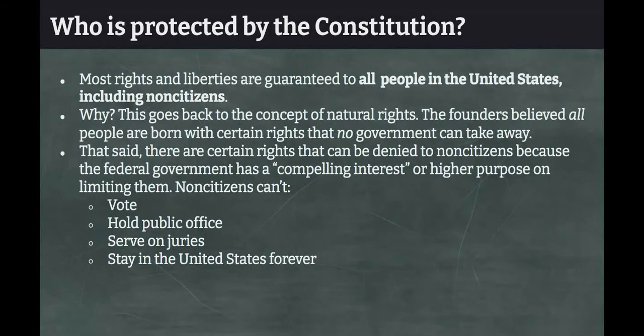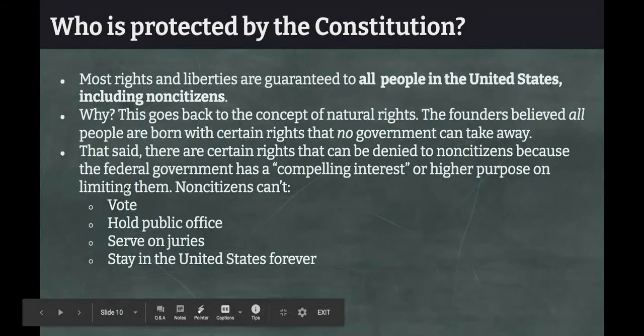That said, there are certain rights that can be denied to non-citizens because the federal government has what's called a compelling interest, or a higher purpose, in limiting them. For example, undocumented people or non-citizens can't vote, they can't hold public office, they can't serve on juries, and they can't stay in the United States indefinitely. The United States government has decided that denying non-citizens these rights is in the best interest of the government. It doesn't really make sense for a citizen of another country to be able to vote in US elections.